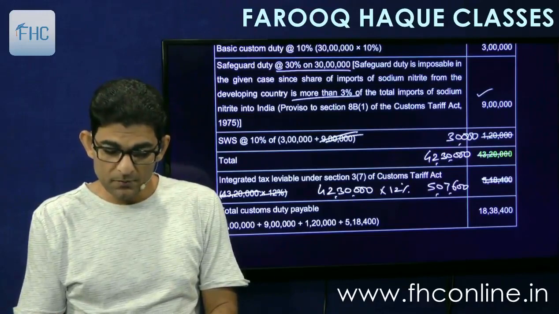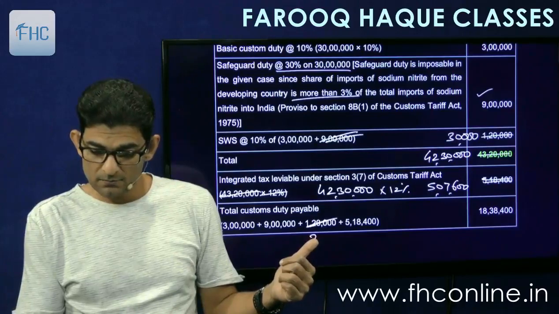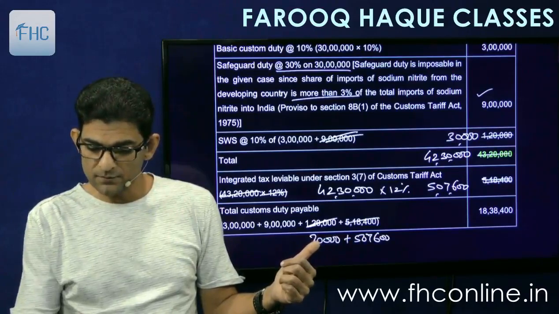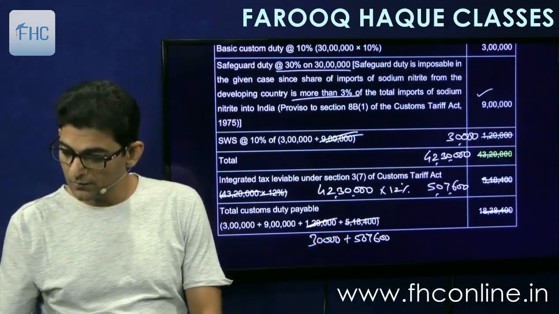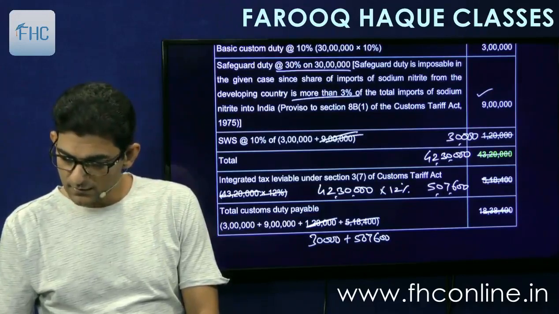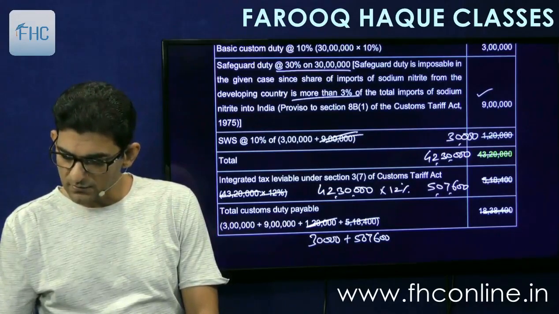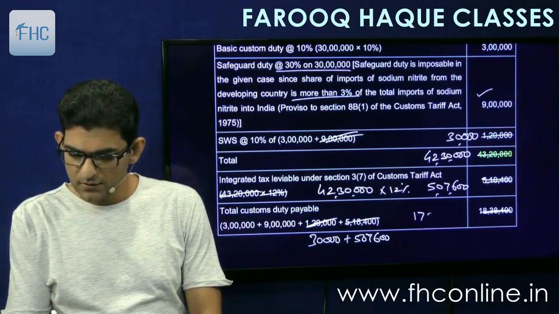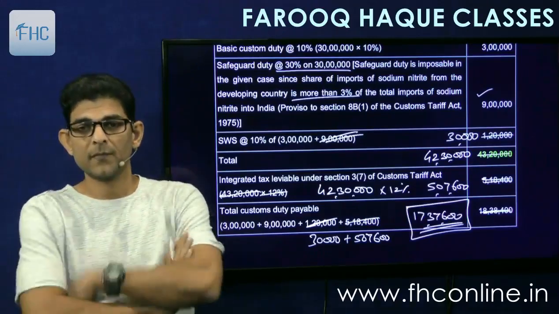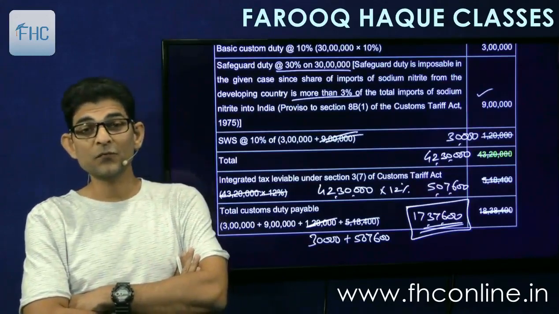So total customs duty payable will be 3 lakh plus 9 lakh plus 30,000 plus 5 lakh 7,600. So that total will be 3 lakh plus 9 lakh plus 30,000 plus 5,07,600. 17 lakh 37,600. Okay. So that's it. These were the different rates of duties.